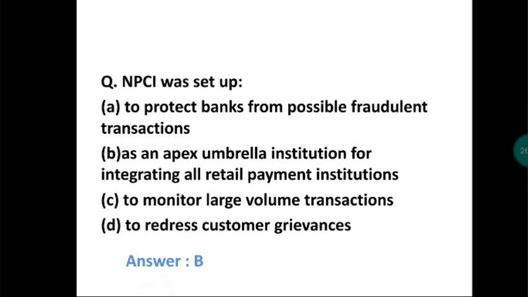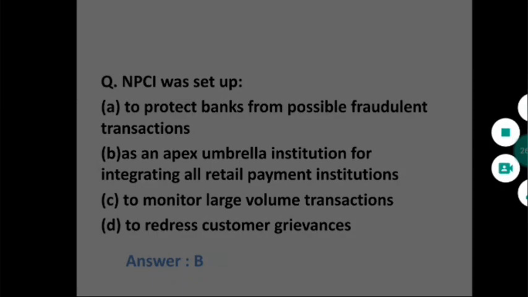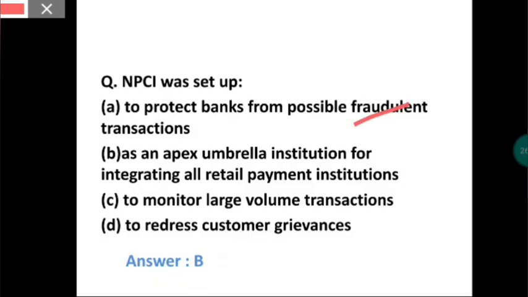Its work is not to solve frauds, or only to monitor large transactions, or to deal with customers and redress grievances. So the answer is option B, as an apex umbrella institution for integrating all retail payment institutions. That is how NPCI works. Okay, so the answer is B.